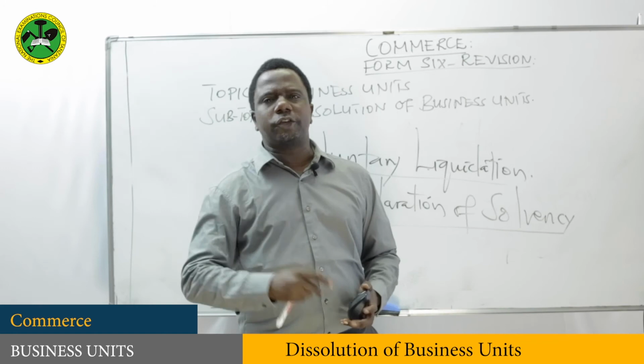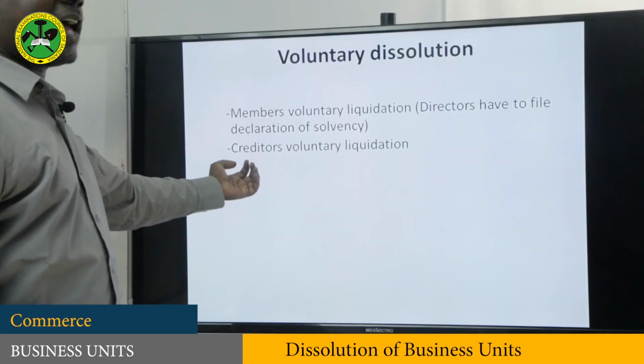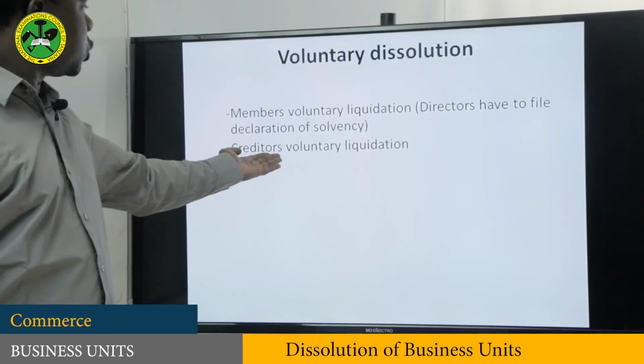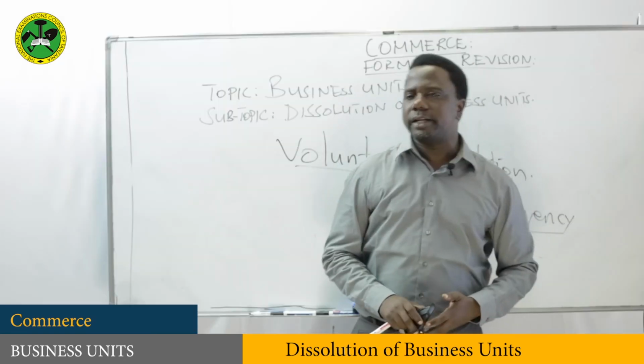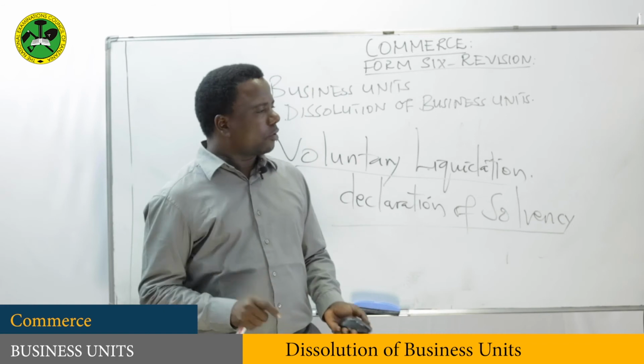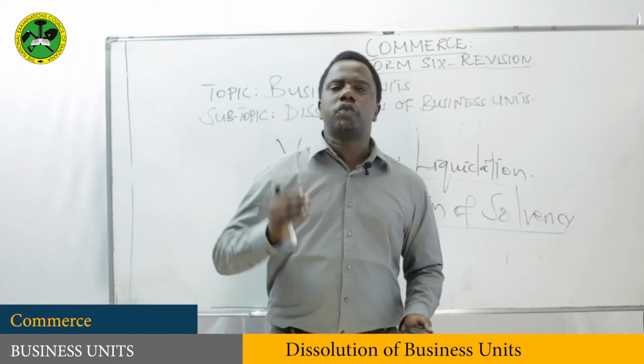Therefore, directors will issue a declaration of solvency. But when assets are not enough to pay creditors, then it is known as creditors voluntary liquidation. Under this one, there are different reasons in which a company may come to an end voluntarily.